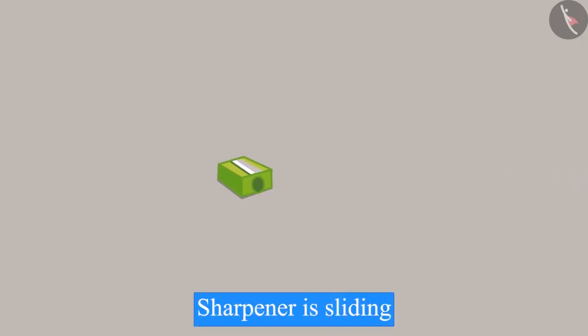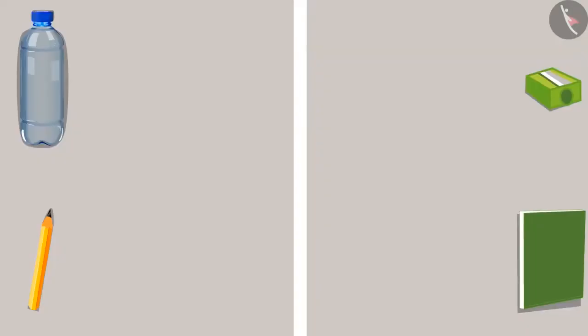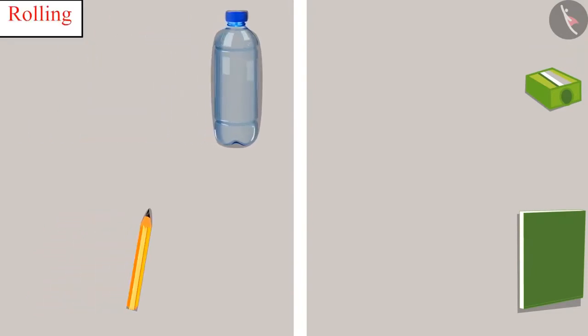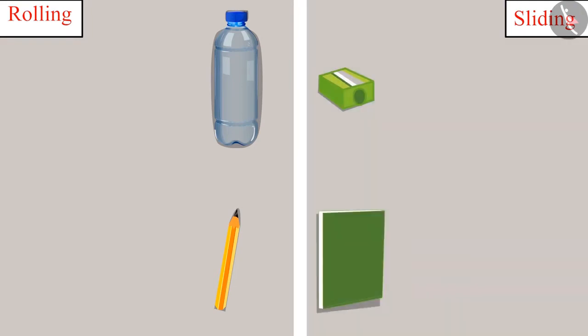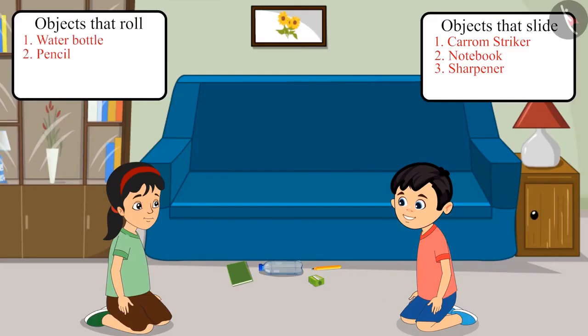It is sliding. Chotu, all the objects whose surfaces are circular, they are rolling. And the objects whose surfaces are not circular, they are sliding. Yes, Pinky. So children, can you tell me whether this rolling pin will slide or roll?